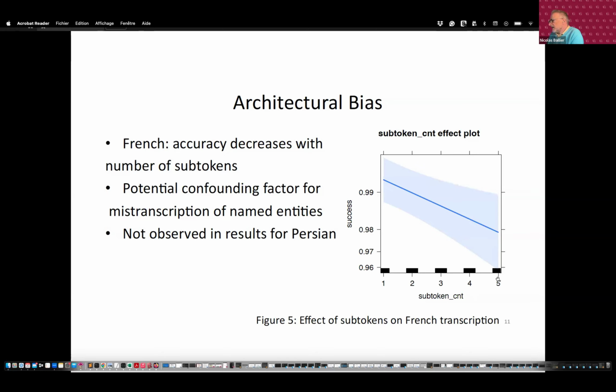The nouns that were subtokened into 5 subtokens were also place names describing Paris. It's a recording about the streets of Paris and the places of Paris. So there might be a confounding factor with the transcription of named entities, which is an issue as reported in the Radford paper describing Whisper.